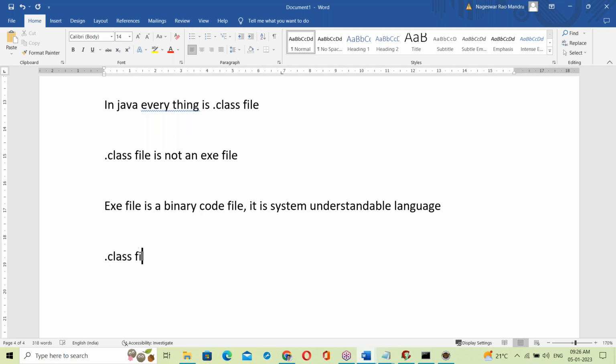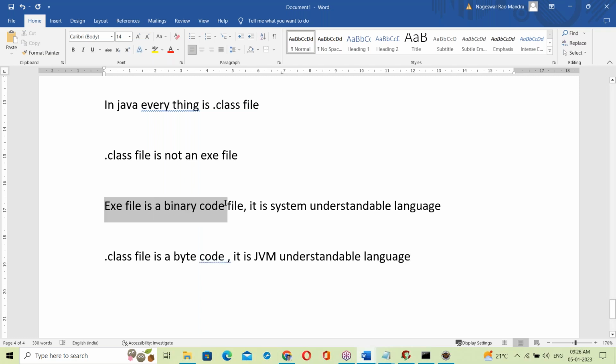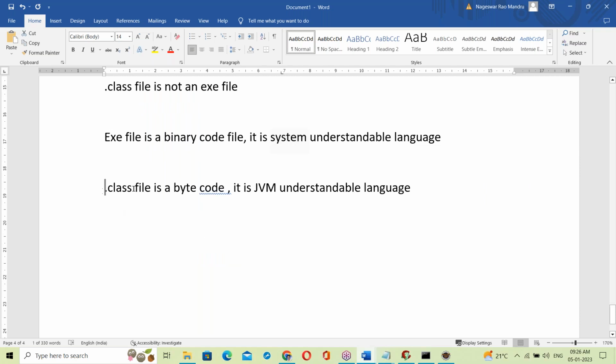When it comes to a dot class file, it is a bytecode file. Yes, it's a JVM understandable language. Yes, an exe file is binary code, in zeros and ones format. It's a system understandable language, a processor understandable language. A dot class file is a bytecode file. It's a JVM understandable language.